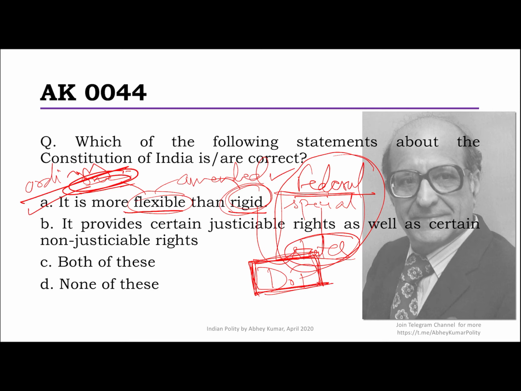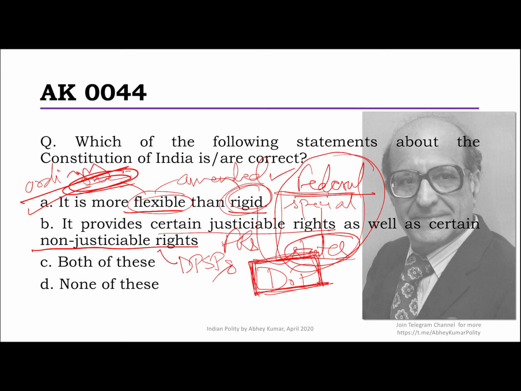Second, it provides a certain justiciable rights as well as a certain non-justiciable rights. Of course, we know the justiciable rights, the fundamental rights, and the non-justiciable rights. This is where I see there is some confusion in the minds of people, that DPSPs, how they are a right in itself.